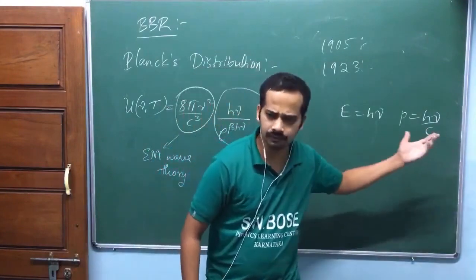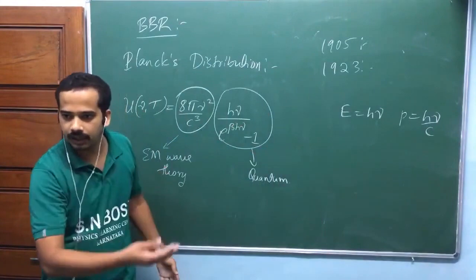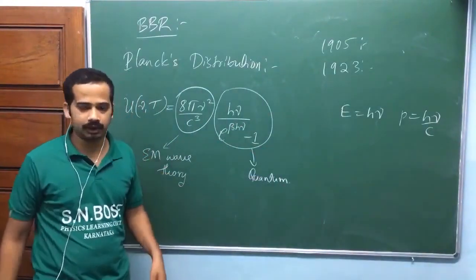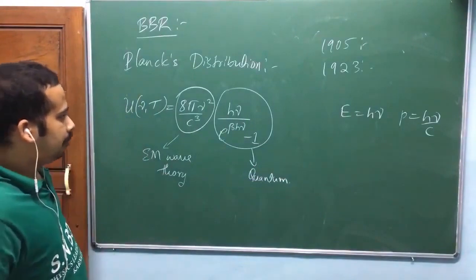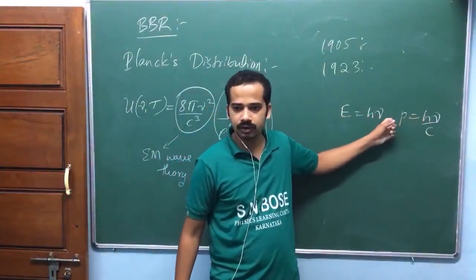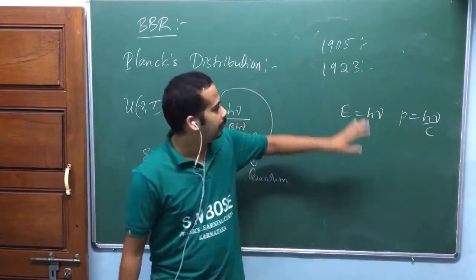Of different frequencies, obviously, because whenever you see emitted light, you get a range of frequencies. Am I right? You get a continuous spectrum. But the energy of each photon is equal to h nu, where nu is the frequency of the radiation. That's how we define it. Momentum is equal to h nu by c.